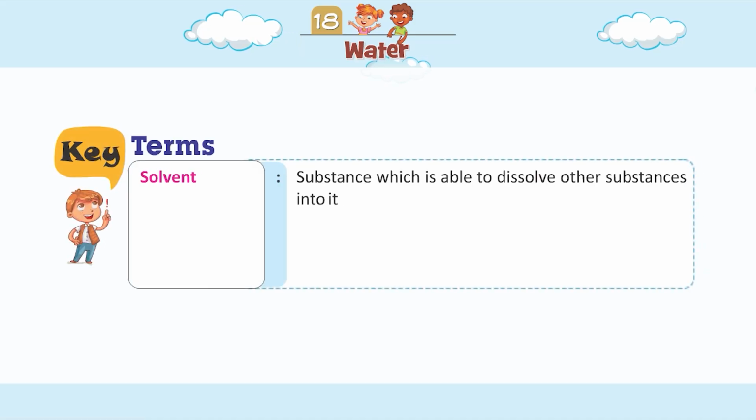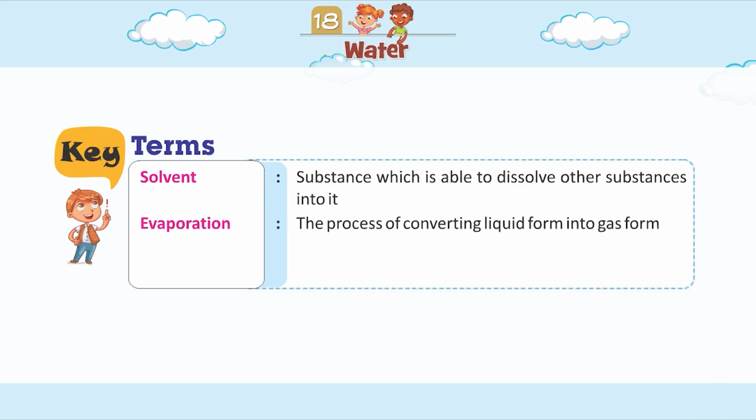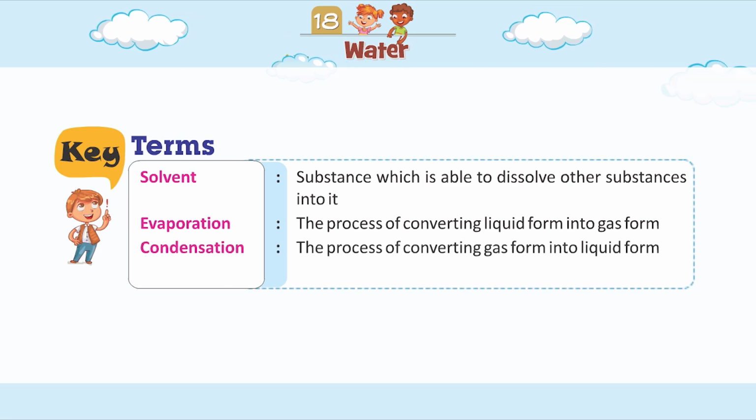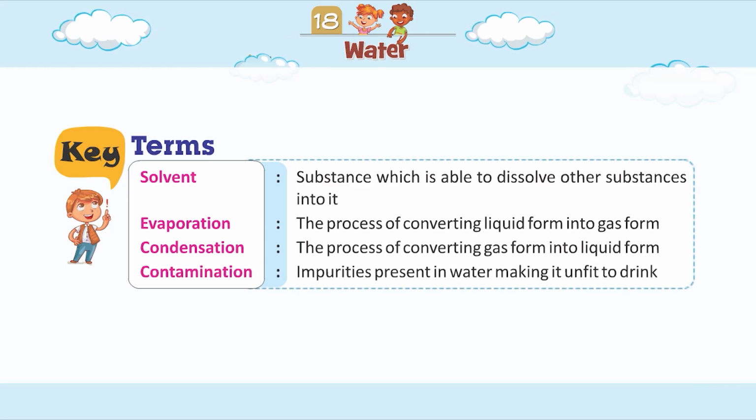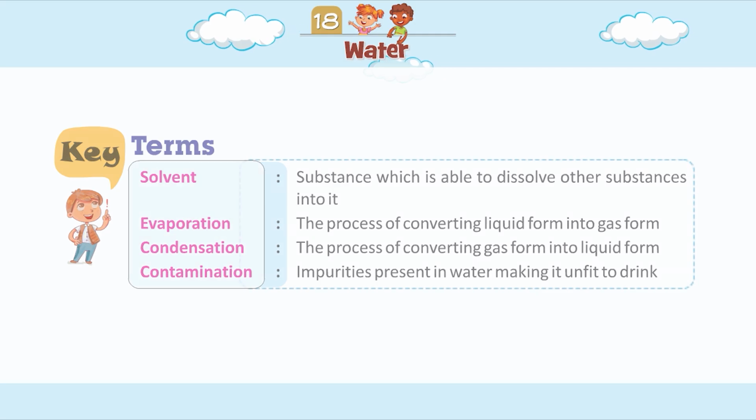Key terms. Solvent: substance which is able to dissolve other substances into it. Evaporation: the process of converting liquid form into gas form. Condensation: the process of converting gas form into liquid form. Contamination: impurities present in water making it unfit to drink.